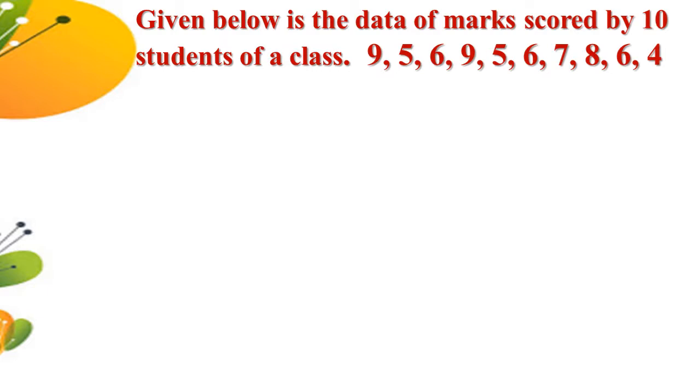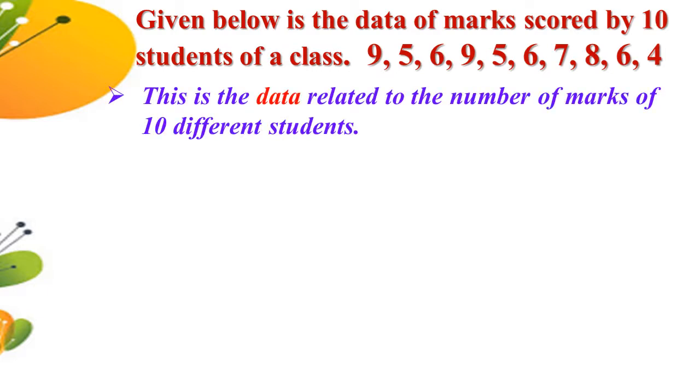So given below is the data of marks scored by 10 students of a class. Here this is the data related to the number of marks of 10 different students. So it is called data. Next, this is the raw data because the data collected in the original form is called raw data.